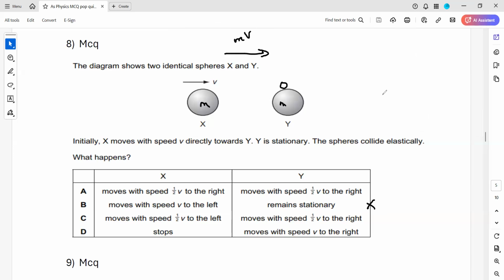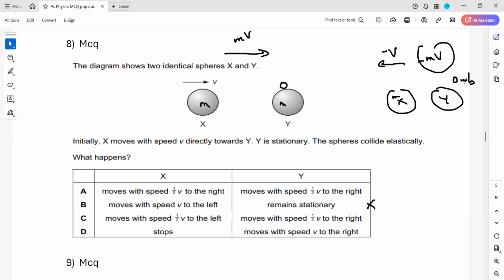According to the conservation of momentum, once the objects collide, they should have the same momentum in the same direction. The total net direction of the momentum should also be the same. But if the v moves in the opposite direction, the momentum of the x will become minus mv, and this is remaining stationary. So as a result, what will happen? It means the total momentum is not conserved. Why? Because here the original momentum is towards the right hand side, but after the collision, the momentum is towards the left hand side. So B shows the momentum is not conserved, so we will not move to check the kinetic energy.